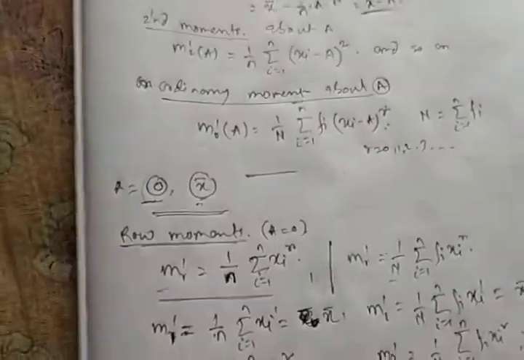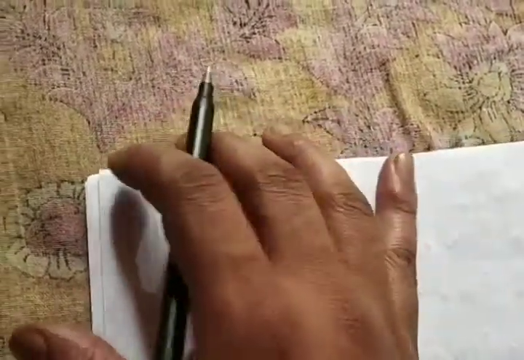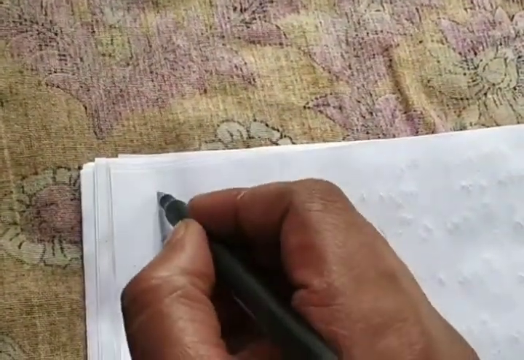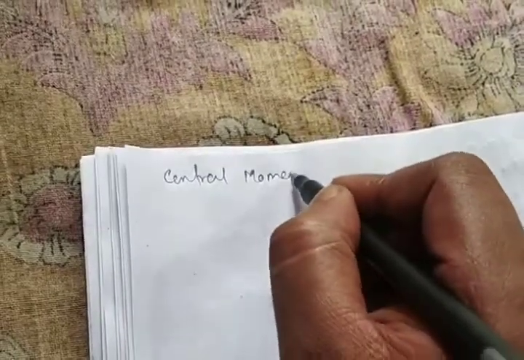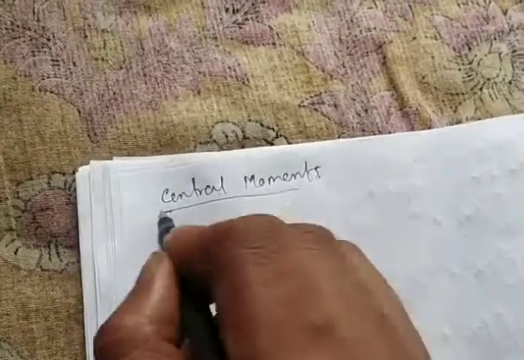Okay, now central moments are about the arithmetic mean x bar.